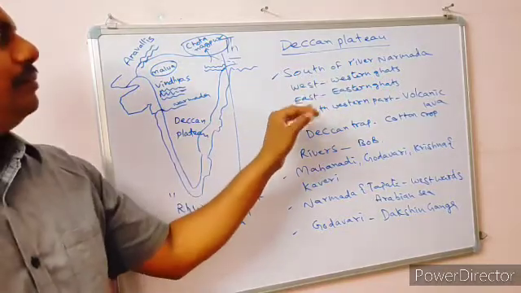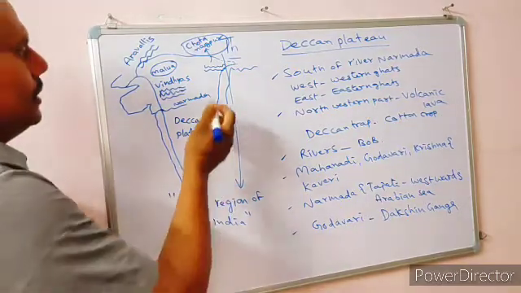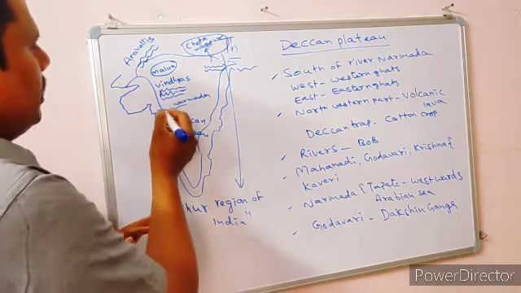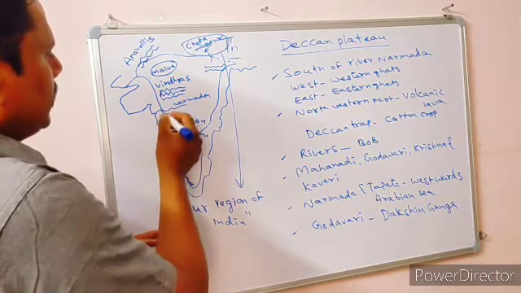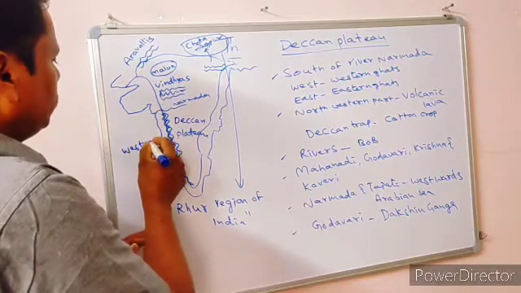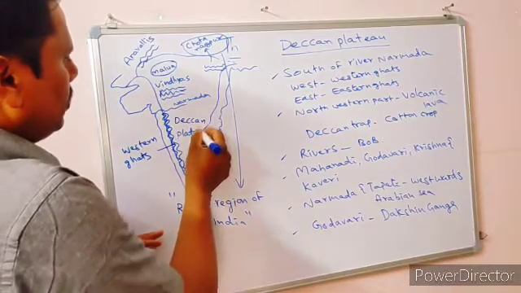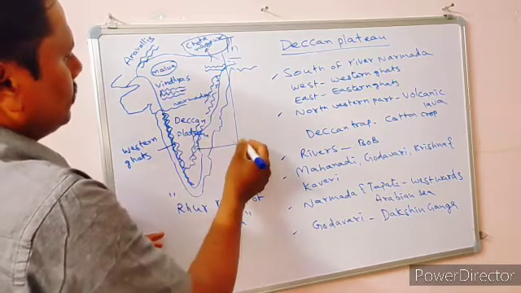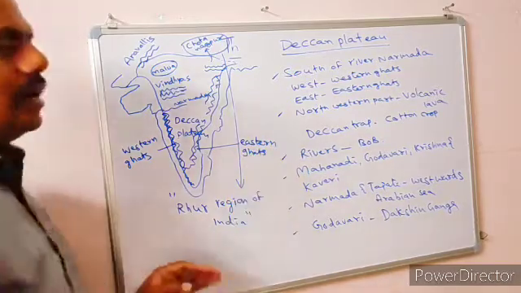South of river Narmada, what do we find in the west? What do you find in the east? This Deccan Plateau is bounded by a series of hills called Ghats. These are called Western Ghats. And these are called Eastern Ghats.